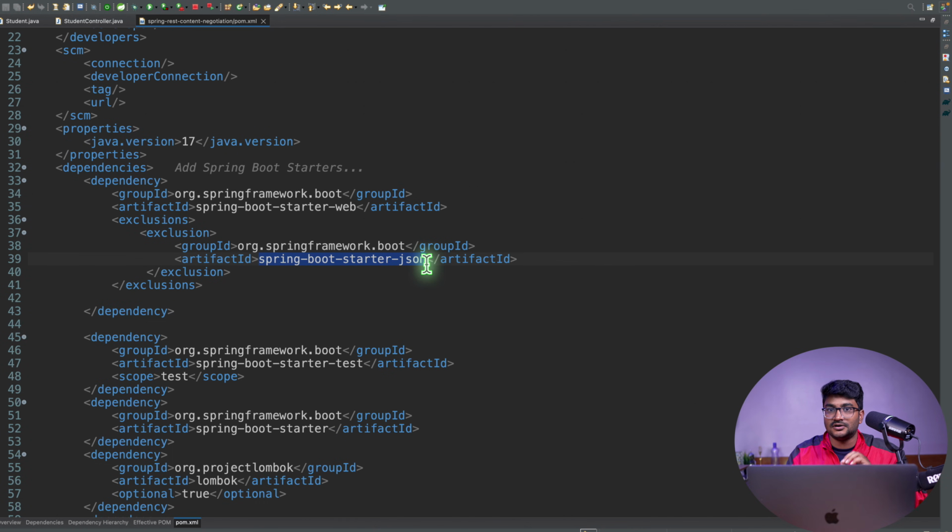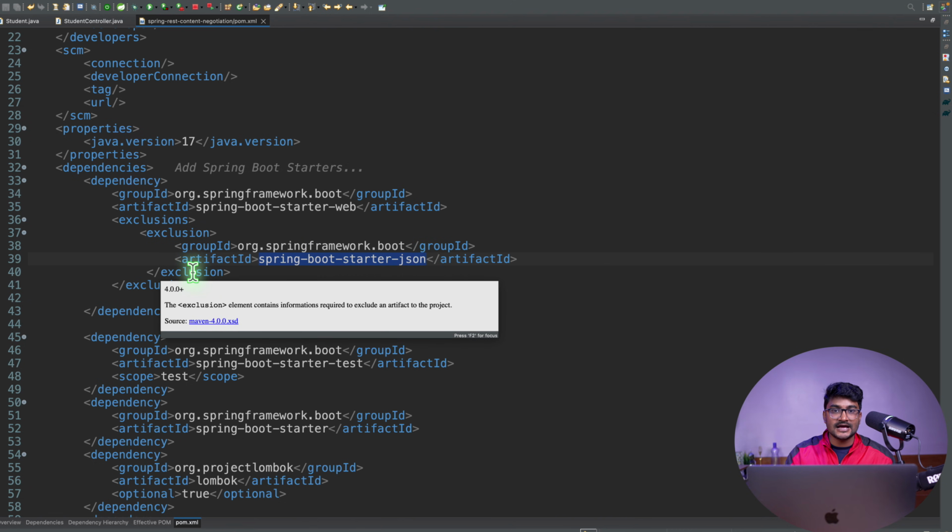So what I want to prove is that the JSON support is given by Spring Boot to you. If you're writing a Spring MVC application where you have to convert a Java object to JSON, that won't happen automatically. You have to add the Jackson data bind, Jackson core, and Jackson annotation to your pom.xml in order to convert a Java object to